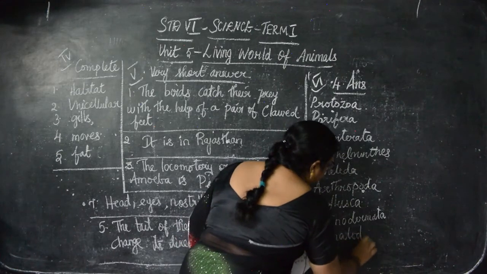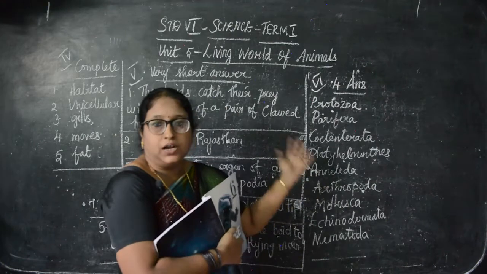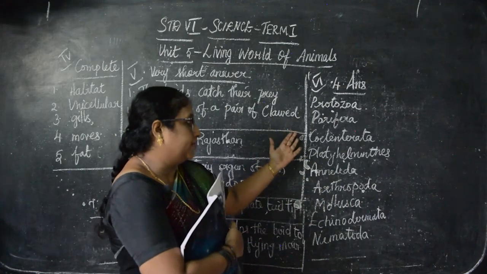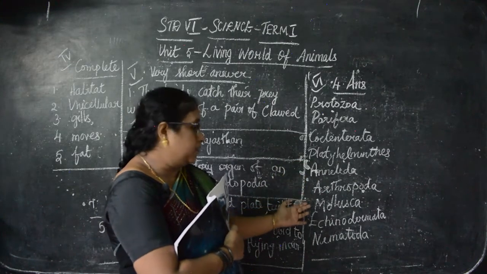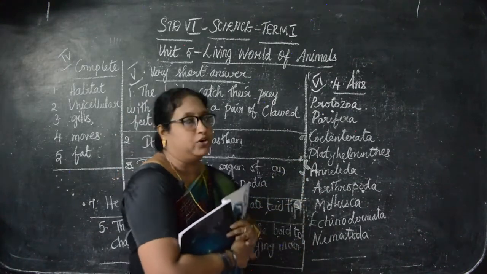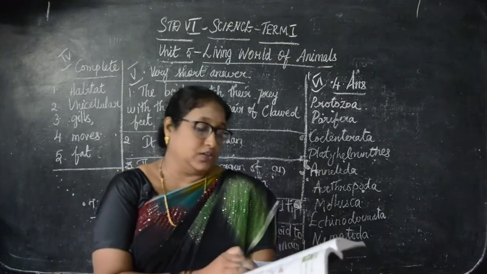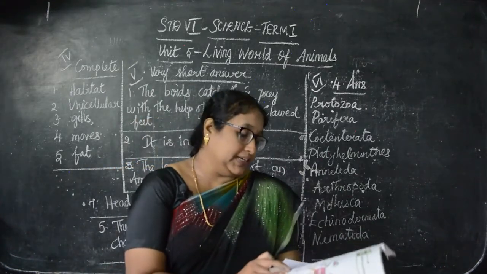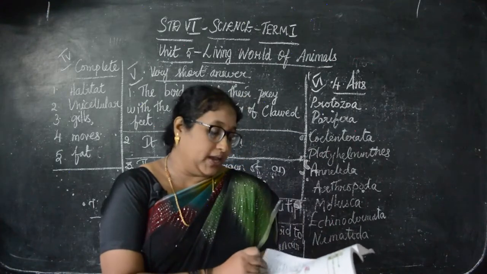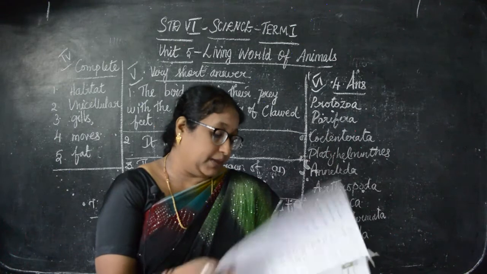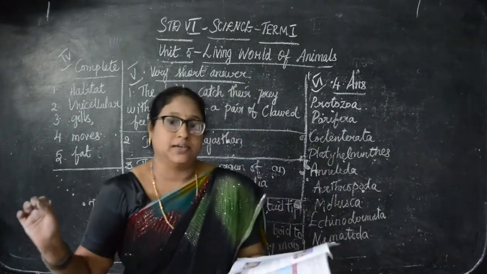This is very important for you. Okay, this can be asked. So learn nicely. Protozoa, porifera, coelenterata, platyhelminthes, annelida, arthropoda, mollusca, echinodermata and nematoda. Okay, so that is your 4th. Now we'll go to the detailed answer, Roman number 7. So what's the question? Describe the various features which help camel dwell well in the desert. Right, take page number 80. Can write that page number 80 in the next to the question.